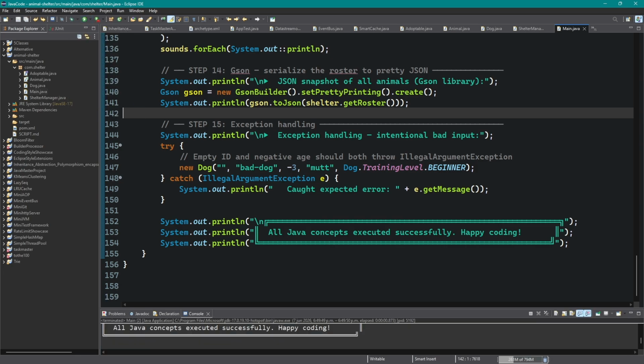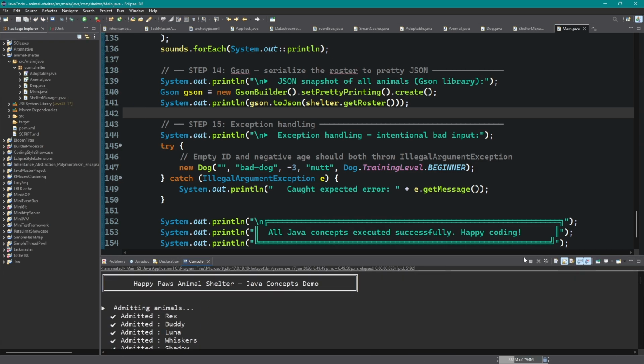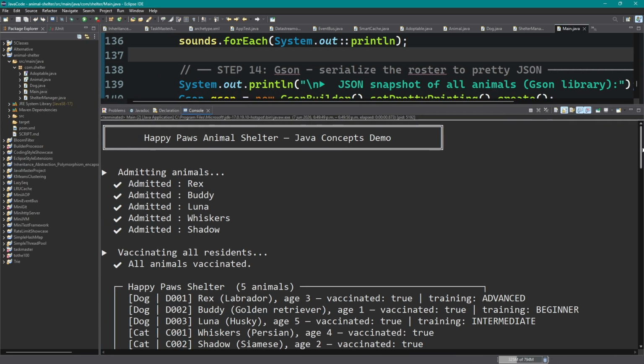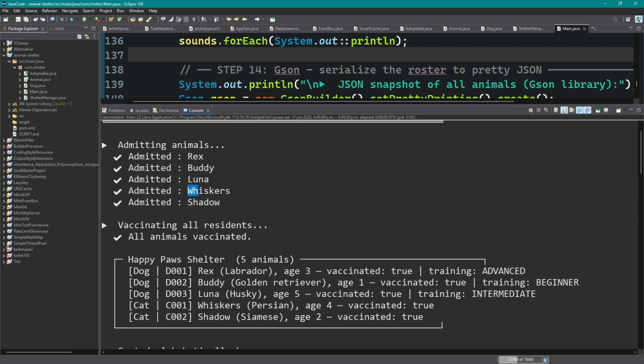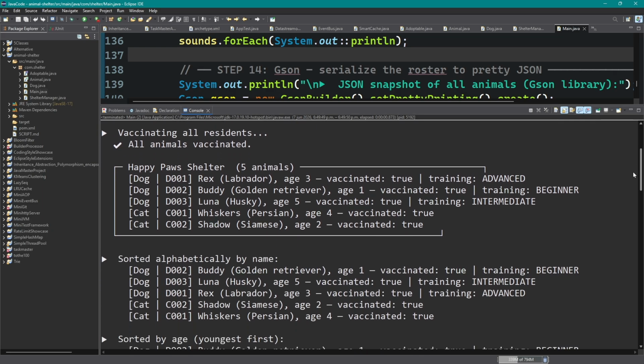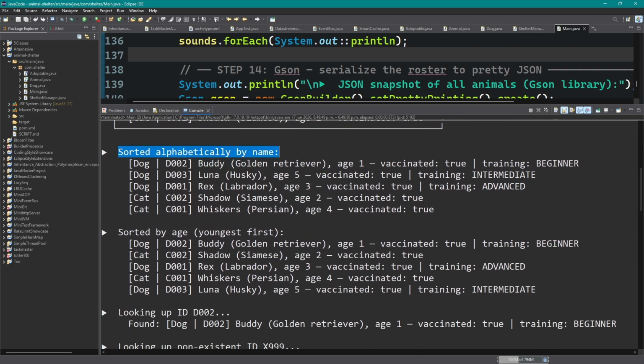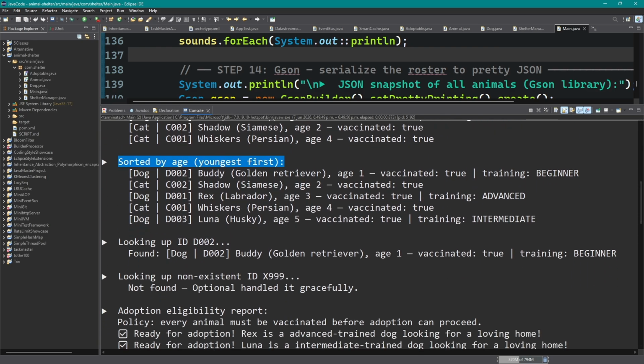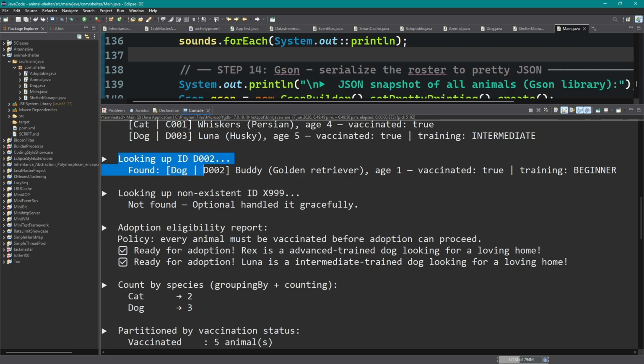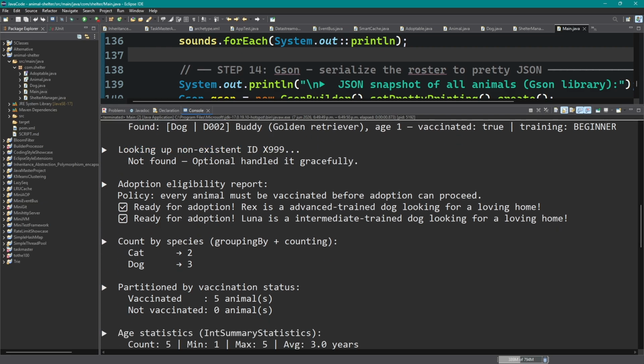The compiler infers ShelterManager. Still statically typed. Variable type is Animal, runtime object is Dog, polymorphism. Anonymous class, subclass of Animal on the spot, no separate file. Does not implement Adoptable, so it will be excluded from the adoption stream.